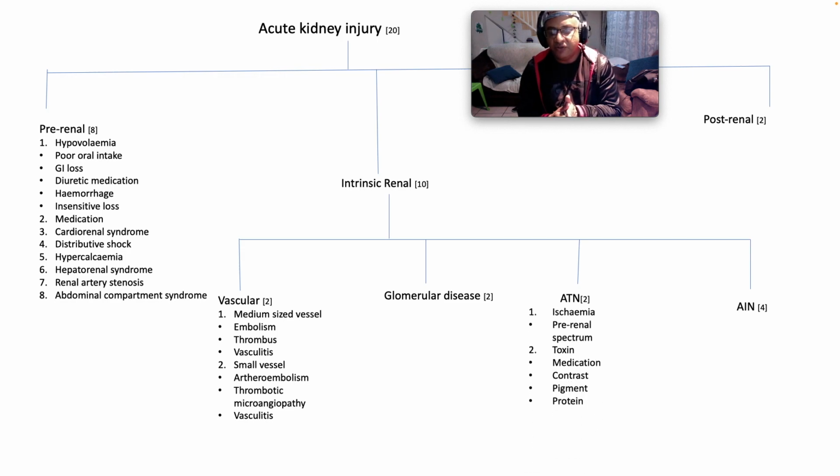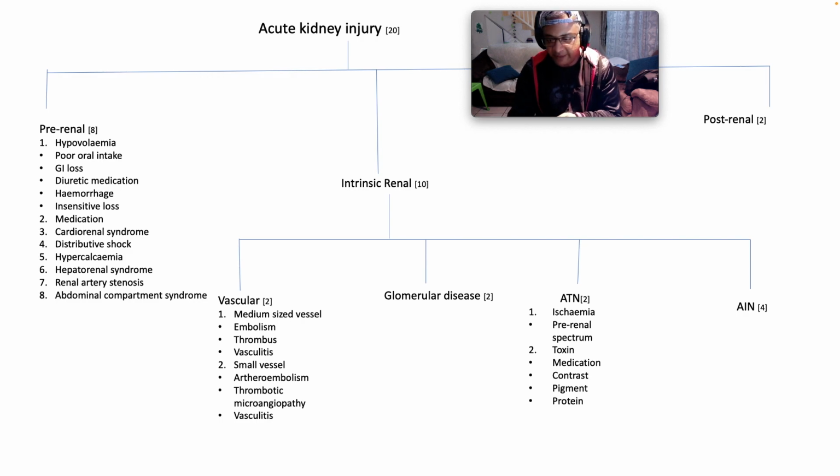Acute tubular necrosis on the basis of ischemia is on the pre-renal spectrum. So if you've got pre-renal AKI which goes unchecked, eventually it will lead to sloughing and death of your tubular cells. We call that acute tubular necrosis, ATN. And then we've got toxin-induced ATN on the back of medications, contrast, pigment and protein. Pigment in the way of myoglobin and hemoglobin.